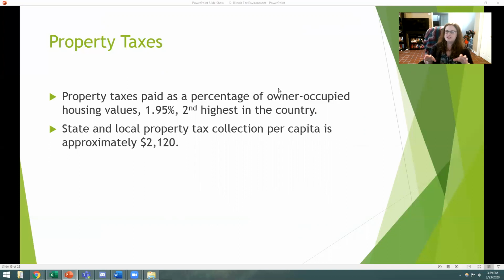So property taxes paid as a percentage of owner-occupied housing, so just on the housing that owners live in, is about 1.95%, which is the second highest in the country. That is so expensive. State and local property tax collection per person is about $2,120. That's about as much as the average low to moderate income family makes in a month. That's a huge amount of money that's going to property taxes in this state.